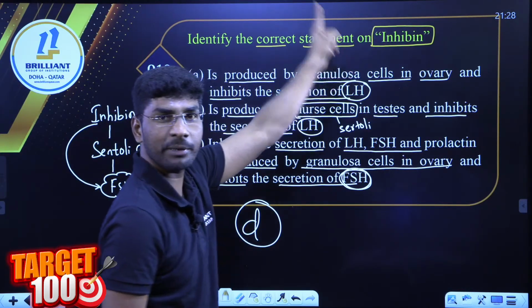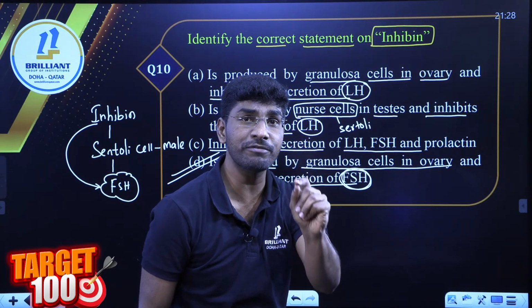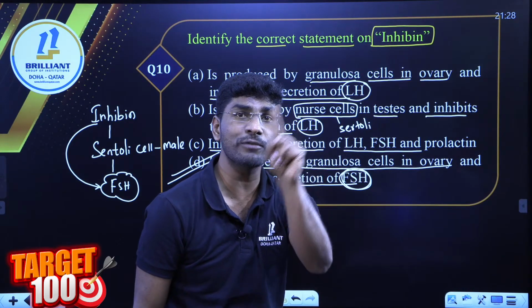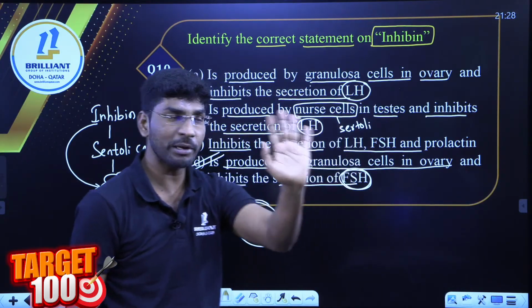Identify the correct statement about the inhibin. Inhibin hormone comes from the granulosa cells of the ovary and Sertoli cells of the testis. Done? You understand my point?